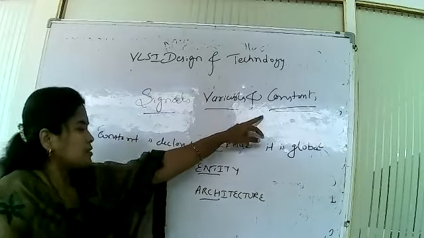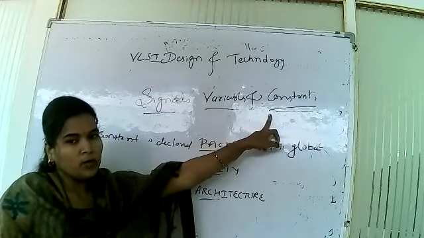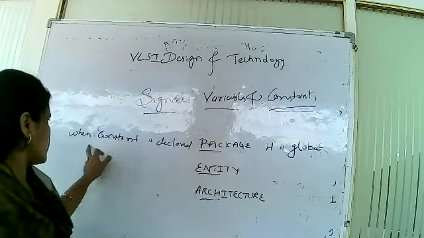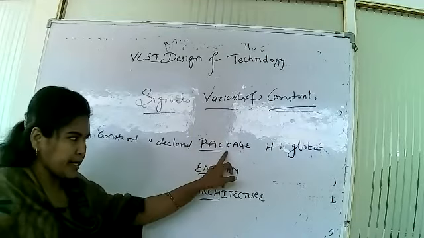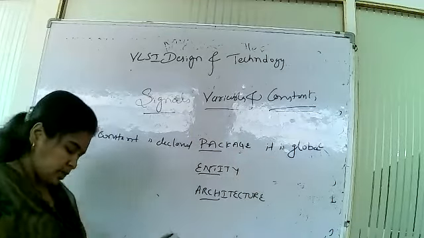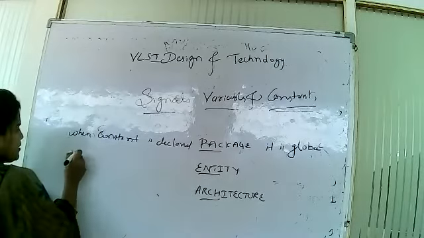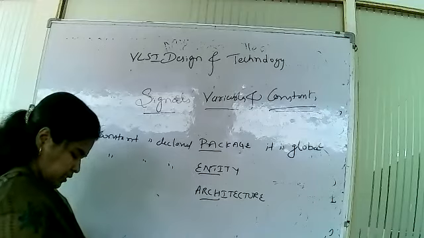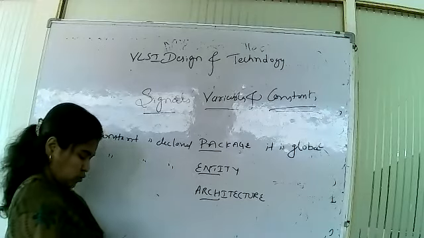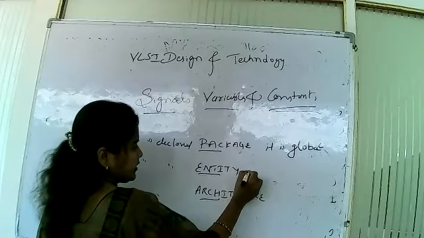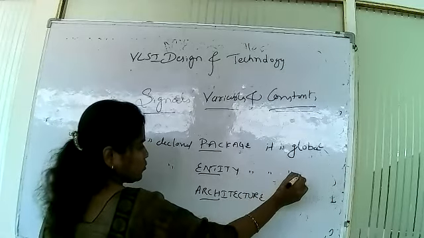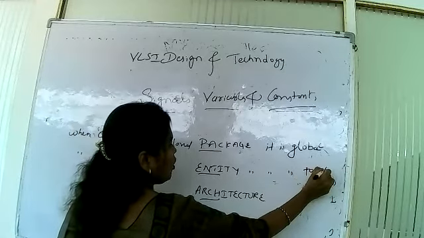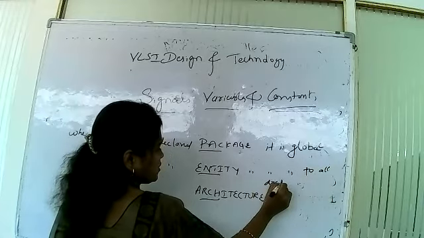It is a default value. Next point: when the constant is declared in the entity, then it is global to all architectures.